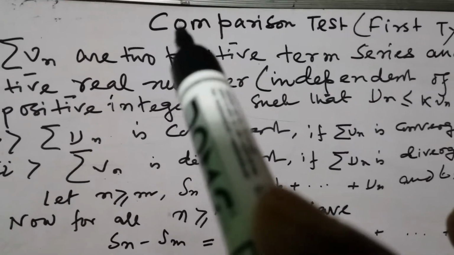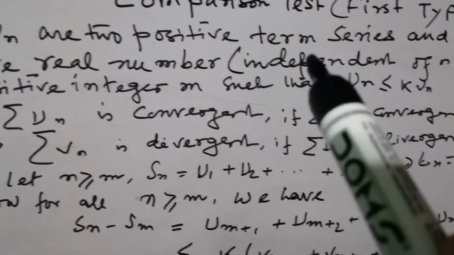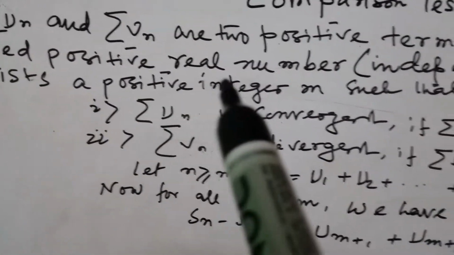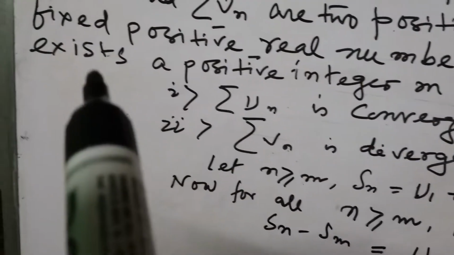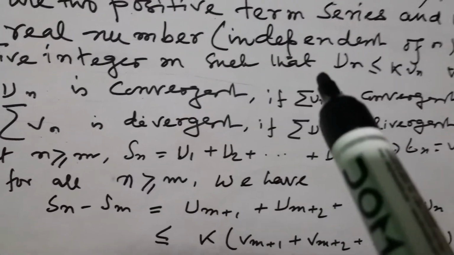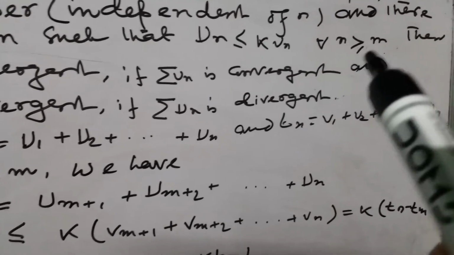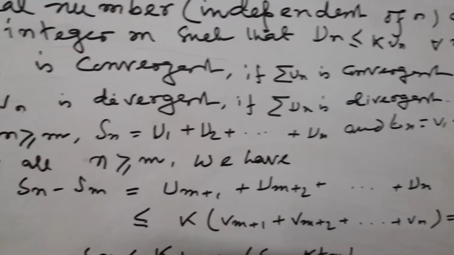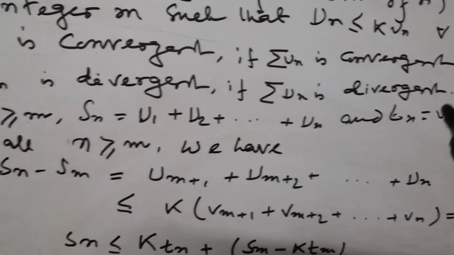Again I state that comparison test first type: if summation un and summation vn are two positive term series and k not equal to 0 is a fixed positive real number independent of n, and there exists a positive integer m such that un is less than or equal to k vn for all n greater than m, then summation un is convergent if summation vn is convergent, and summation vn is divergent if summation un is divergent.